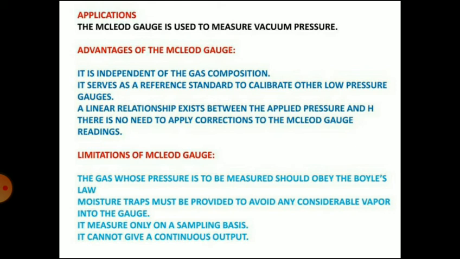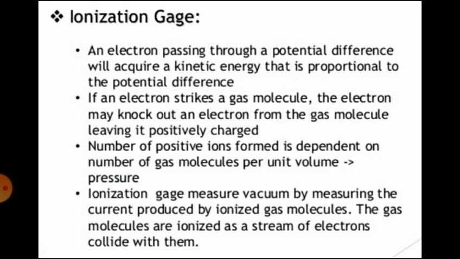Then limitations. It does not give a continuous output. It cannot be used in applications where the use of mercury is hazardous, and this gauge is sensitive to condensable vapors, resulting in errors. So these are some advantages, disadvantages and applications of the McLeod gauge. Now we will move on to the next type, that is the ionization gauge.